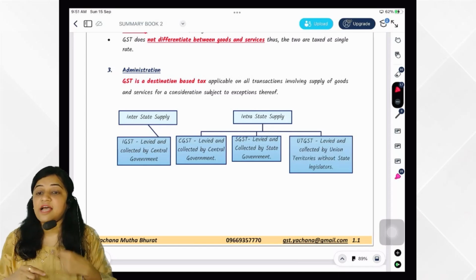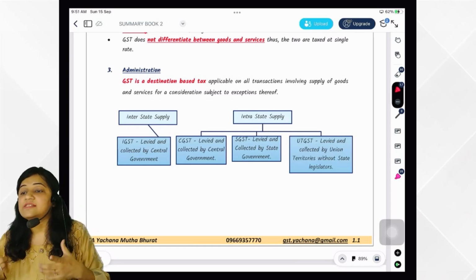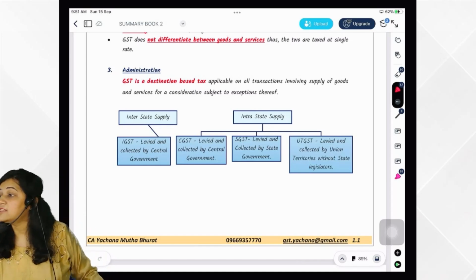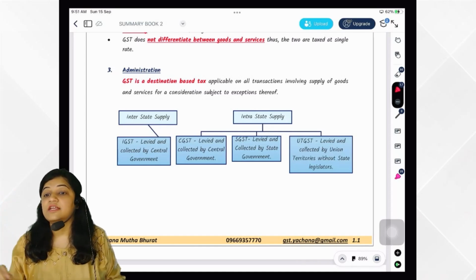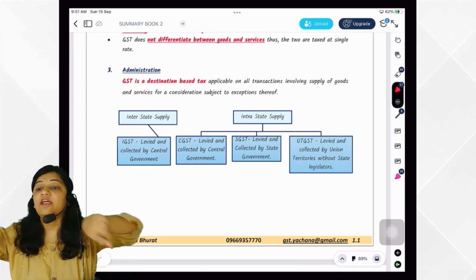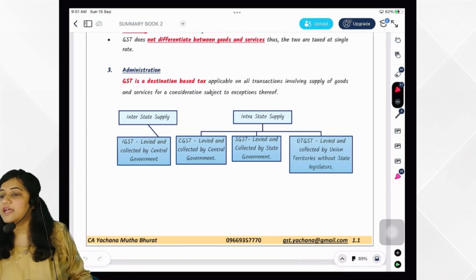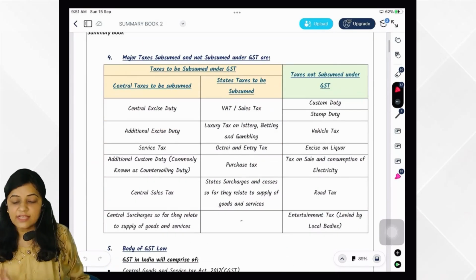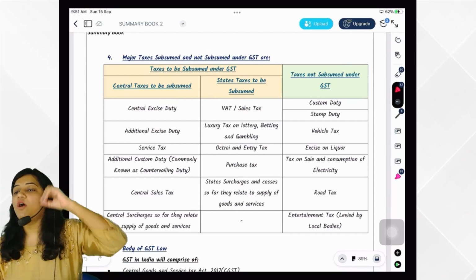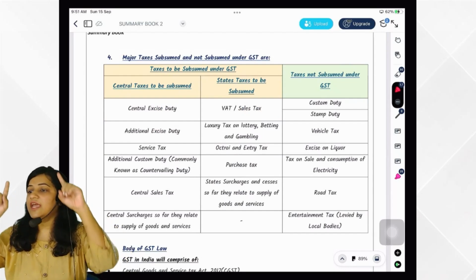So if the transaction is interstate, which tax is levied? IGST. In case of interstate, IGST. In case of intrastate, CGST plus SGST. In case of intra-union territory, CGST plus UTGST. Is it clear?